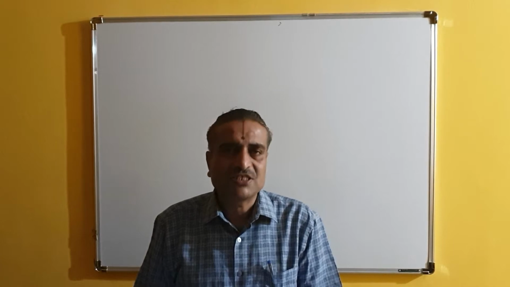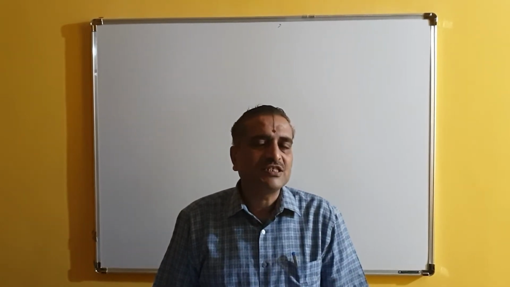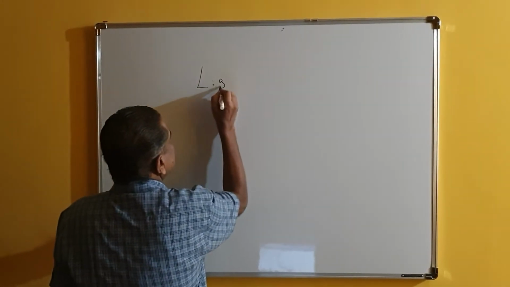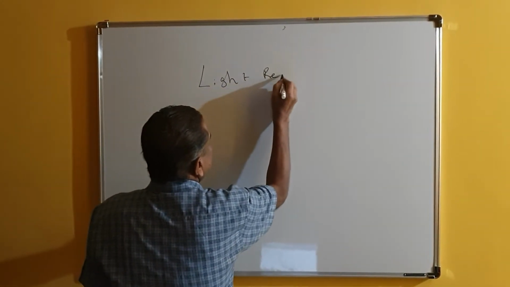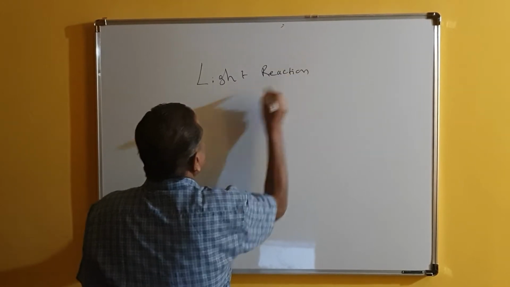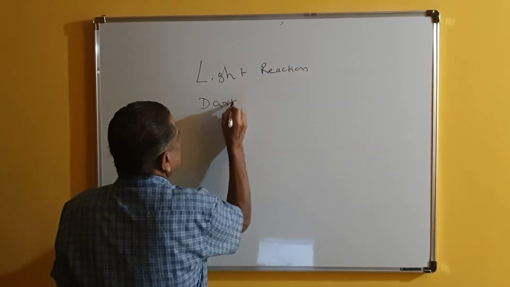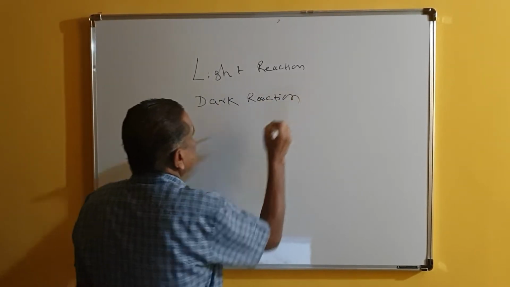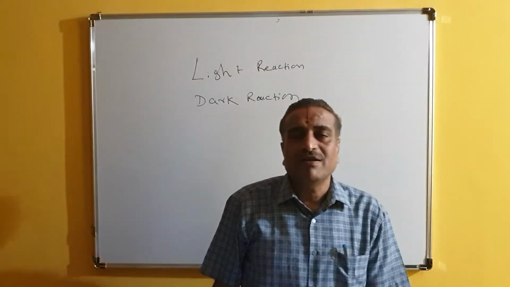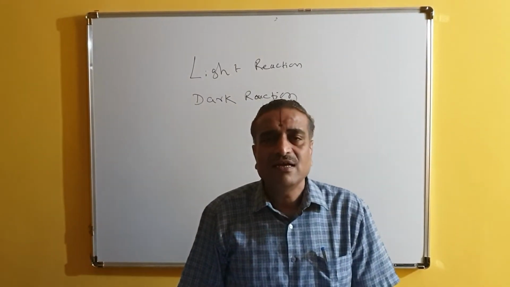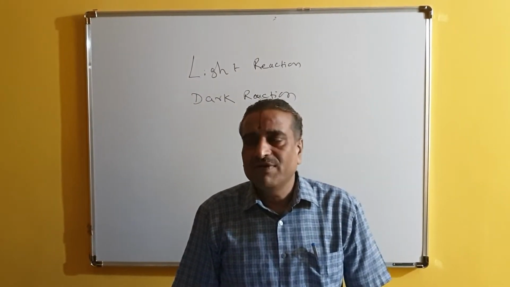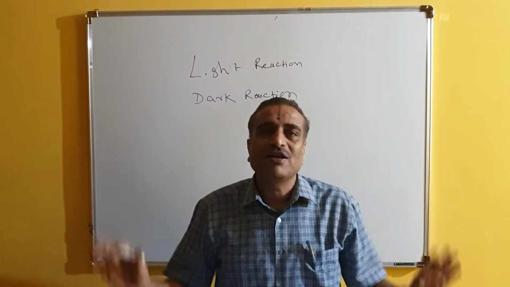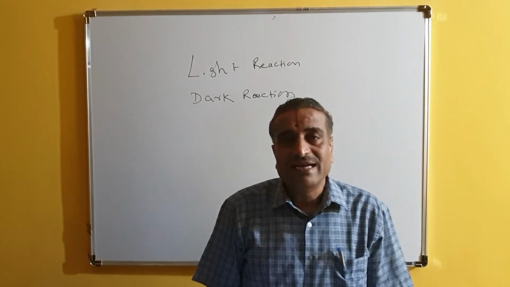F.F. Blackman for the first time named the 2 processes of photosynthesis: the first one as light reaction, then the second one as dark reaction. Light reaction means what? As the name itself is telling, the light reaction is the one which is depending upon light. If the sunlight is not there, this will not happen. So this is called light reaction.